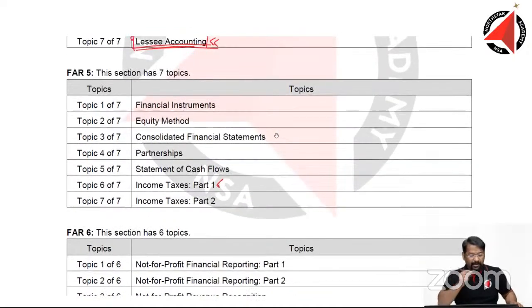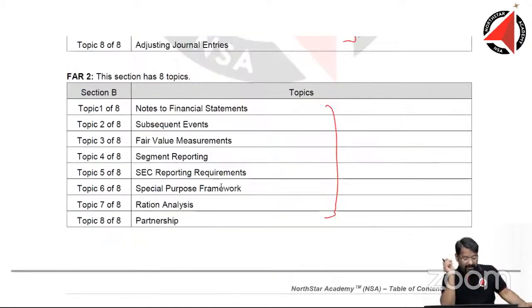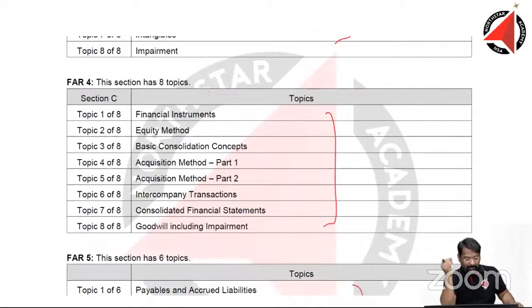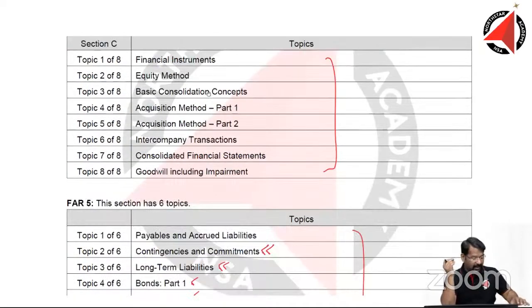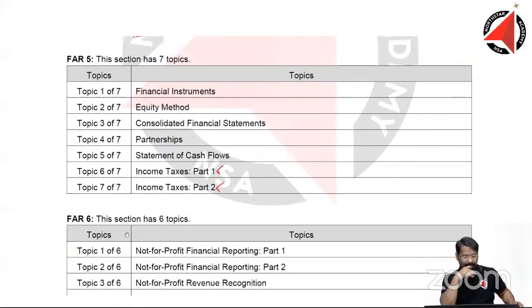All right. Coming back to this, income taxes part 1 and part 2, was it there in the old syllabus? Now, here is my concern. I will have to look into the new syllabus depth of coverage. The topic is very much there, but the depth of coverage I'll have to look into. Deferred tax asset, deferred tax liability, all that was there, but I'll have to see whether they continue to be the same. It's a matter of 1 to 3 weeks more, when I will get the detailed syllabus where I can comment on it.